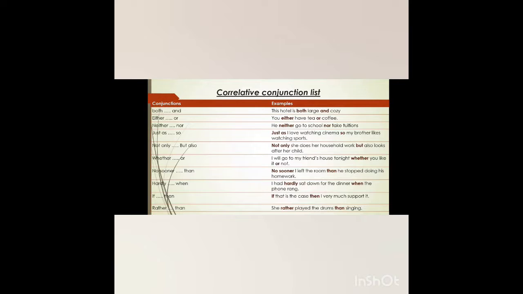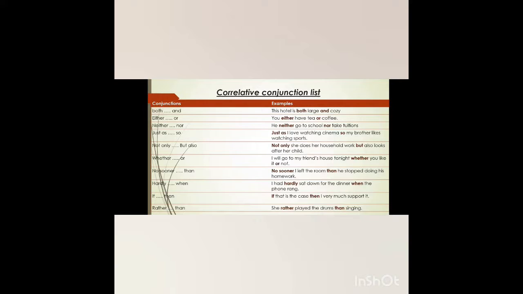So here in correlative conjunction we have options like both and, either or, neither nor, which means we have options in a sentence. So we understood that correlative conjunction always works in a pair and has equal importance for both.